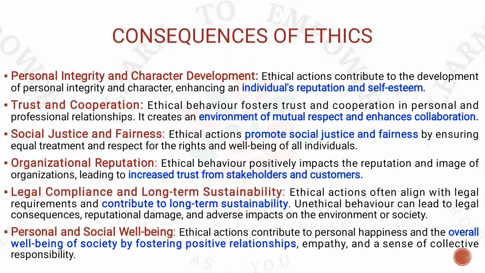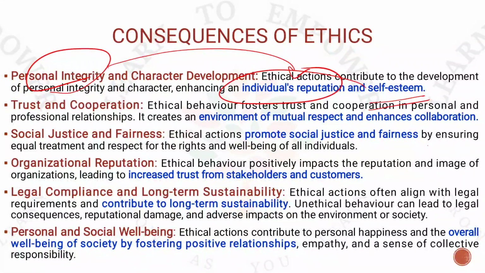Now let's look into the consequence of ethics. We are done with the determinants of ethics. Now what is the consequence of the determinants of ethics? The first and foremost thing that we are trying to achieve is personal integrity, which leads to individual reputation and self-esteem. You will have self-esteem, you will be a person of integrity, right? For example, there is an officer who is non-corrupt, who will not get corrupted. Whenever any person tries to corrupt, a person of integrity will never go under corruption, right?